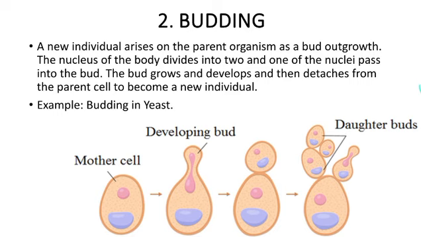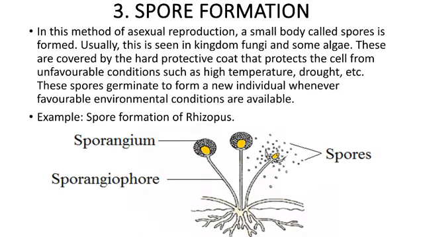Spore formation. A spore is simply a unicellular structure that is able to grow up and produce a whole new organism. So many animal-like organisms reproduce by producing spores. This is mainly common in the fungi. An example is the bread mold.